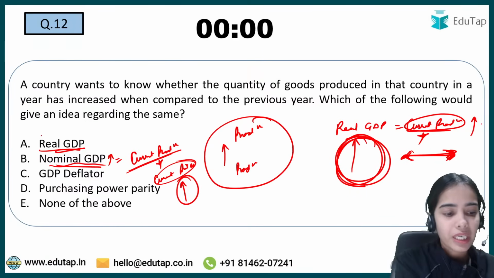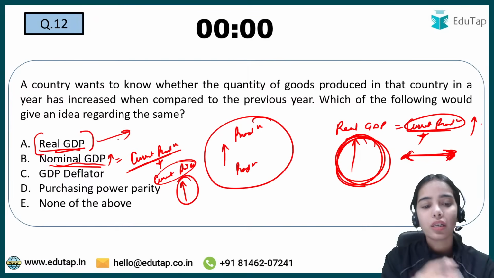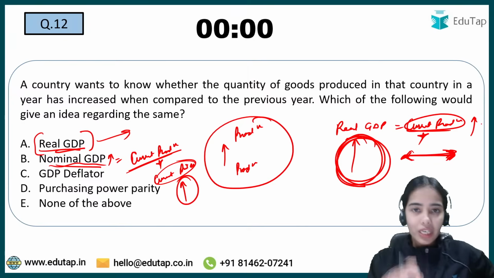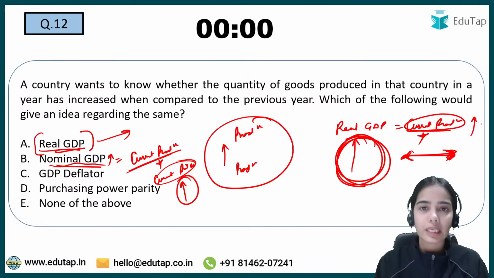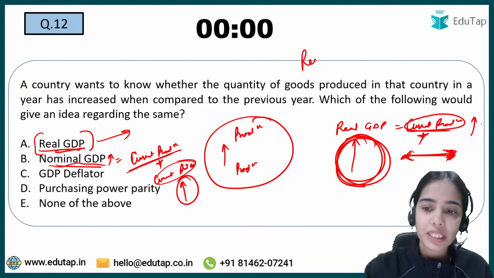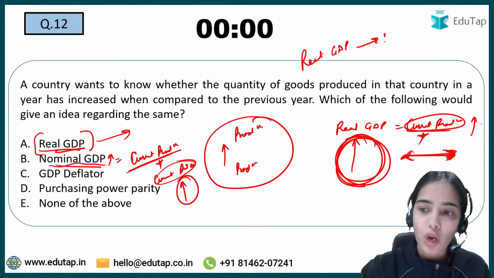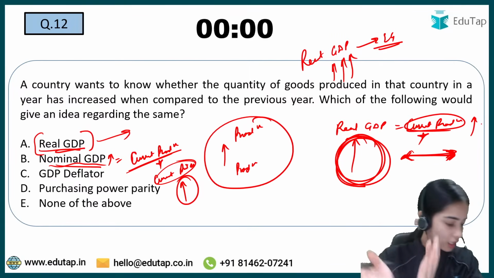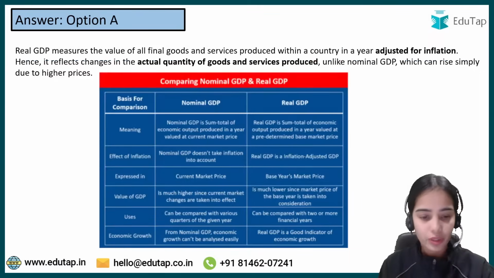So real GDP is the actual variable that can show us the increase in production. Remember this very clearly. That's why real GDP is said to be a good measure of economic growth, because when real GDP is increasing, that means production is increasing, that means growth is happening in the country. So yes, very good, real GDP is the answer.